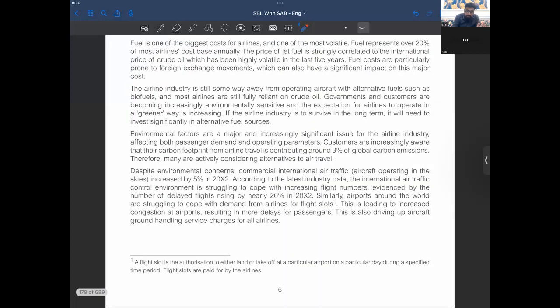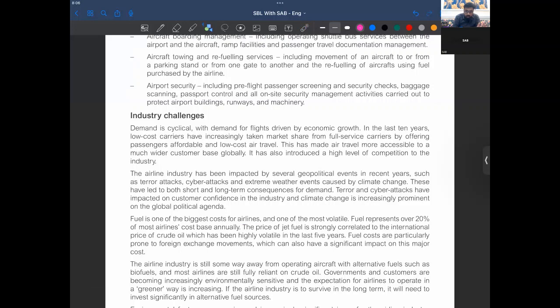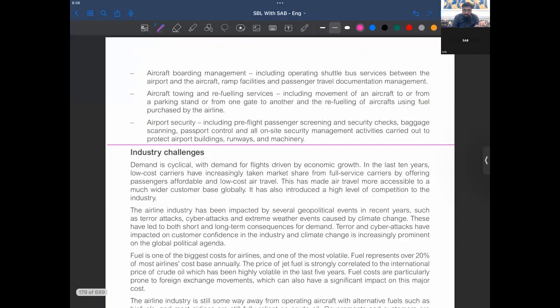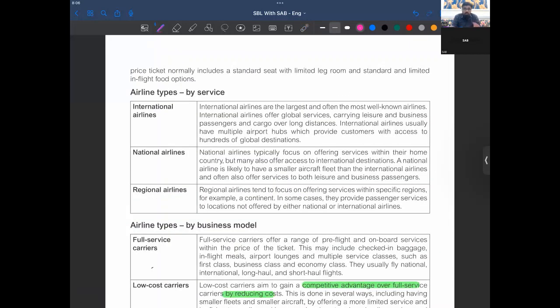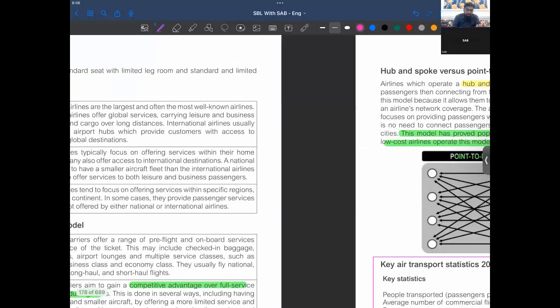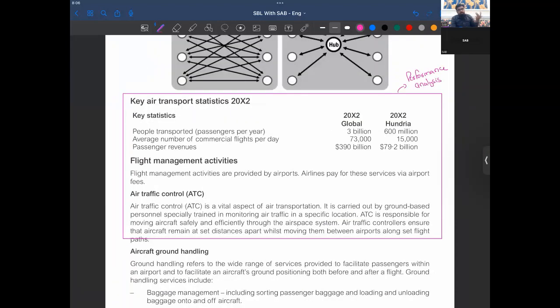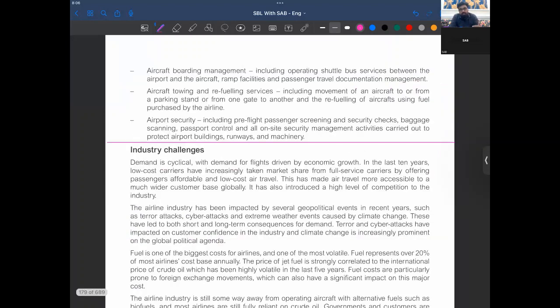So apart from the industry challenges, we have got enough information, I guess. We have now got enough information on the industry that we are going to do a question, right? Although one of the questions is predicted now, that performance analysis could be asked here, right? But apart from the challenges, we have got enough knowledge of all the sectors, particularly to the airline, right?